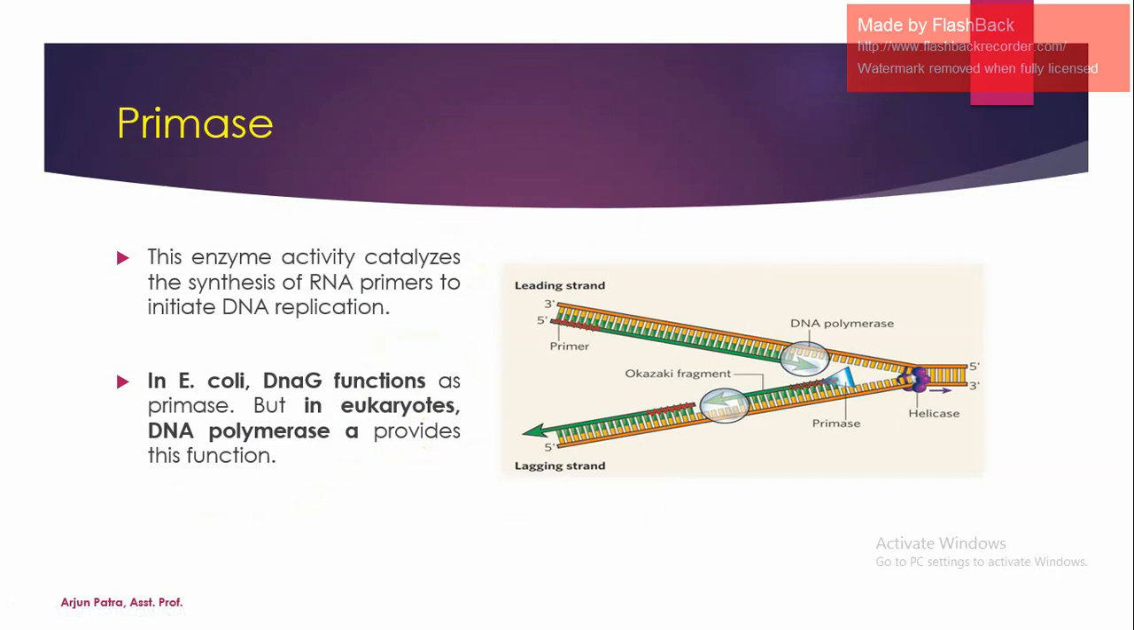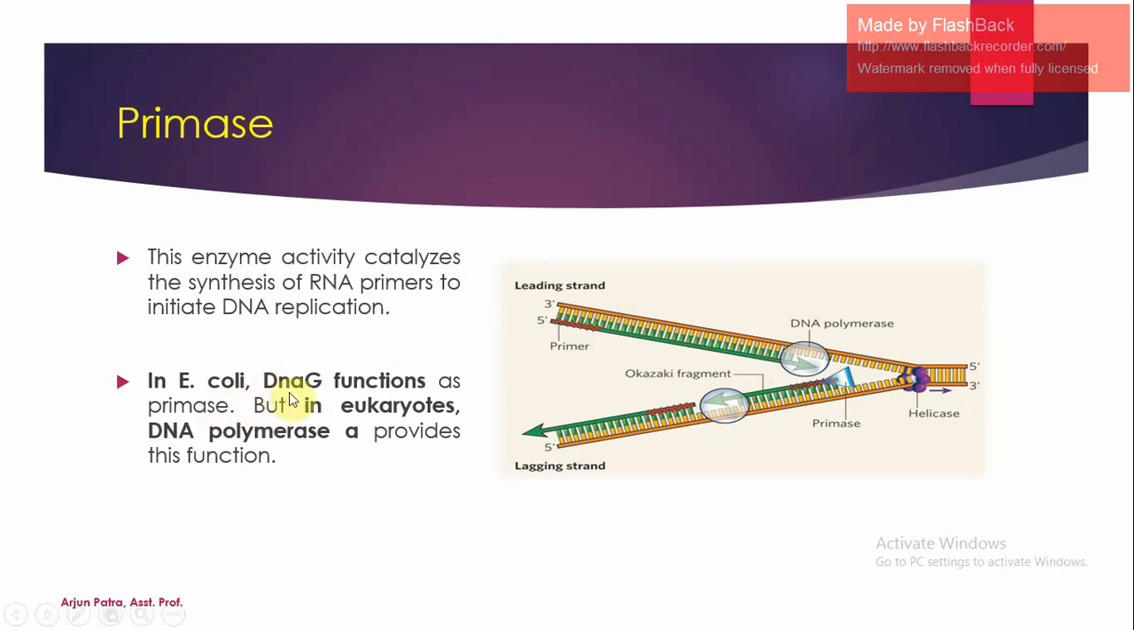Primase is responsible for the synthesis of RNA primer. So there is a question: why is RNA primer required for DNA replication? Because in DNA replication, the RNA primer initiates the DNA synthesis. After that, the polymerizing enzyme increases the nascent or new DNA strand.